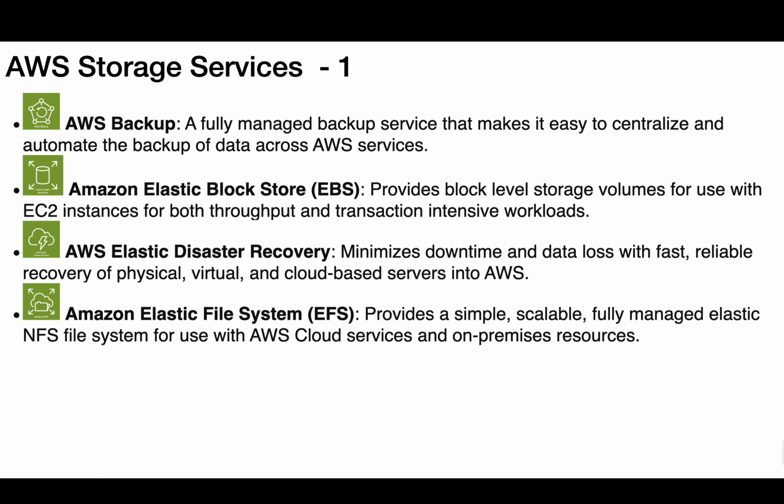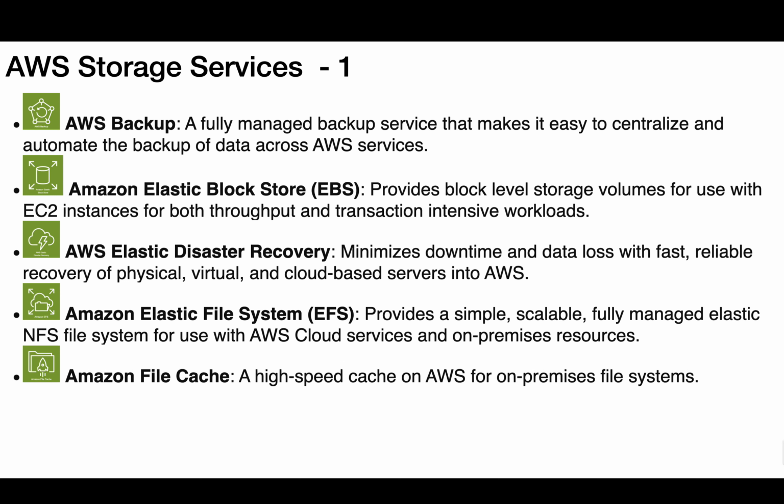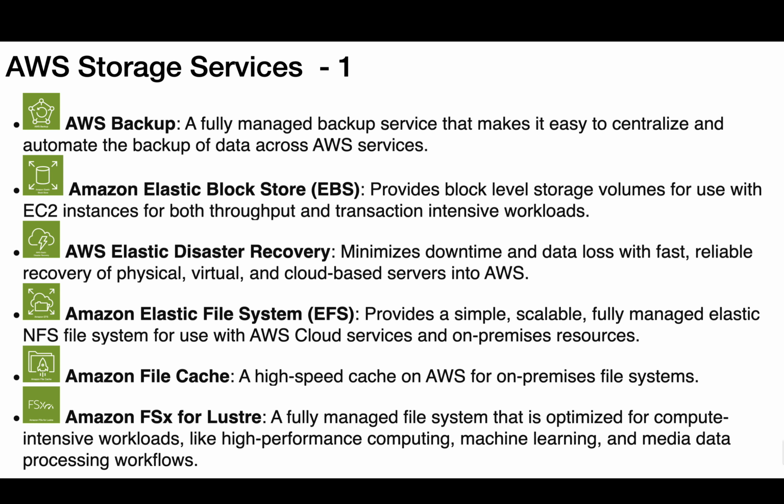Amazon Elastic File System, EFS, provides a simple, scalable, fully managed Elastic NFS file system for use with AWS cloud services and on-premises resources. Amazon File Cache, a high-speed cache on AWS for on-premises file systems. Amazon FSx for Lustre, a fully managed file system that is optimized for compute-intensive workloads, like high-performance computing, machine learning, and media data processing workflows.